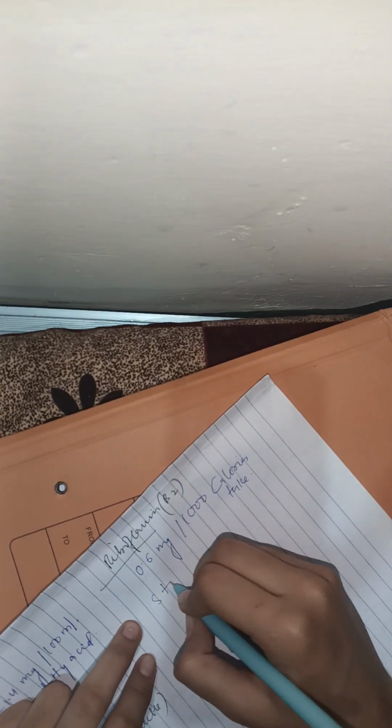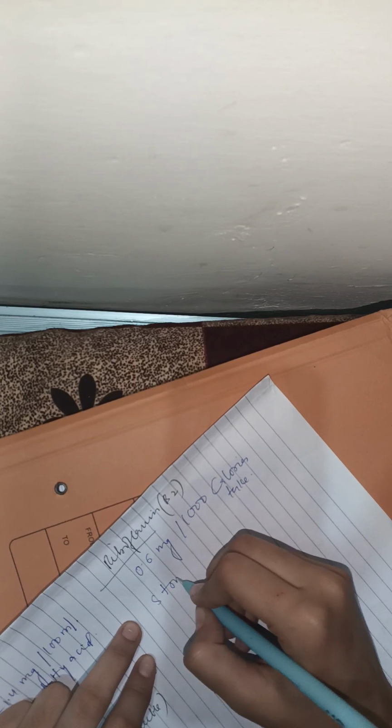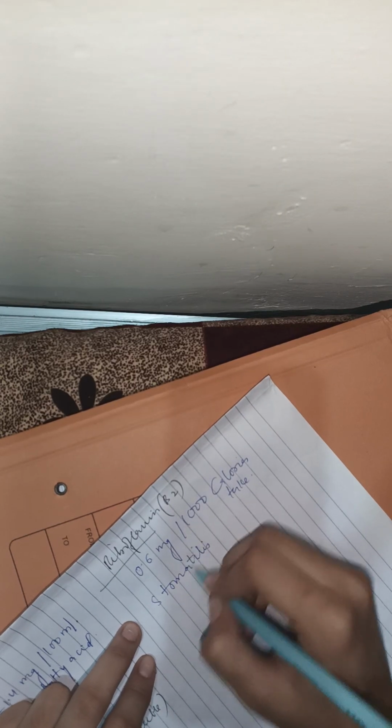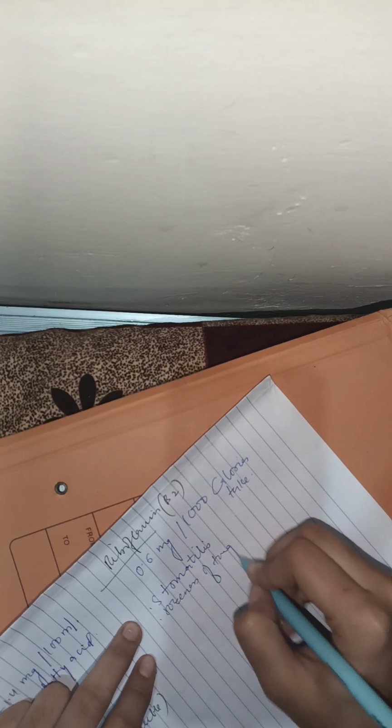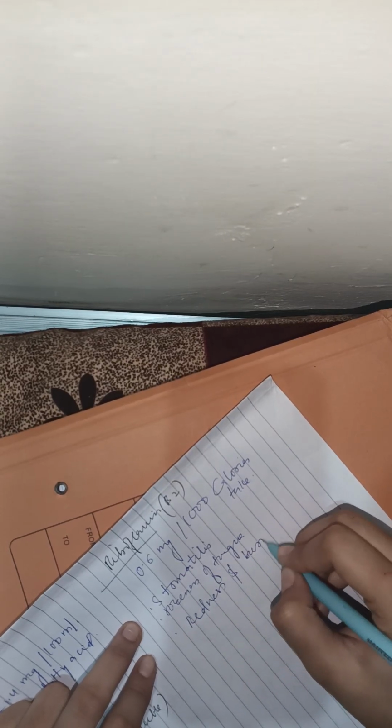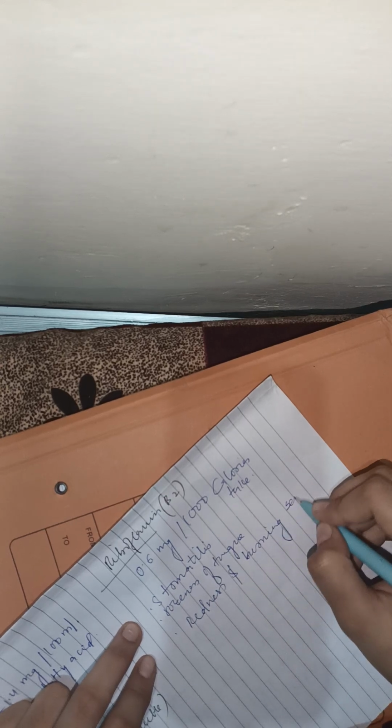Deficiencies are stomatitis, cheilosis, soreness of the tongue, redness and burning sensation of the eyes, and dermatitis.